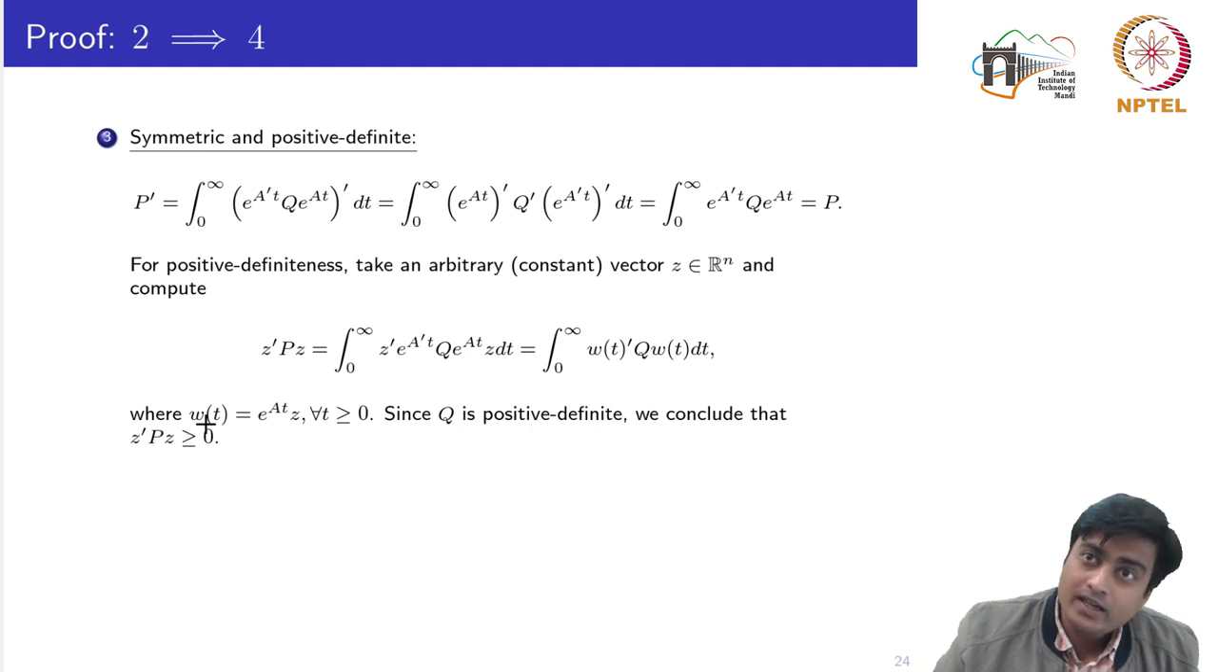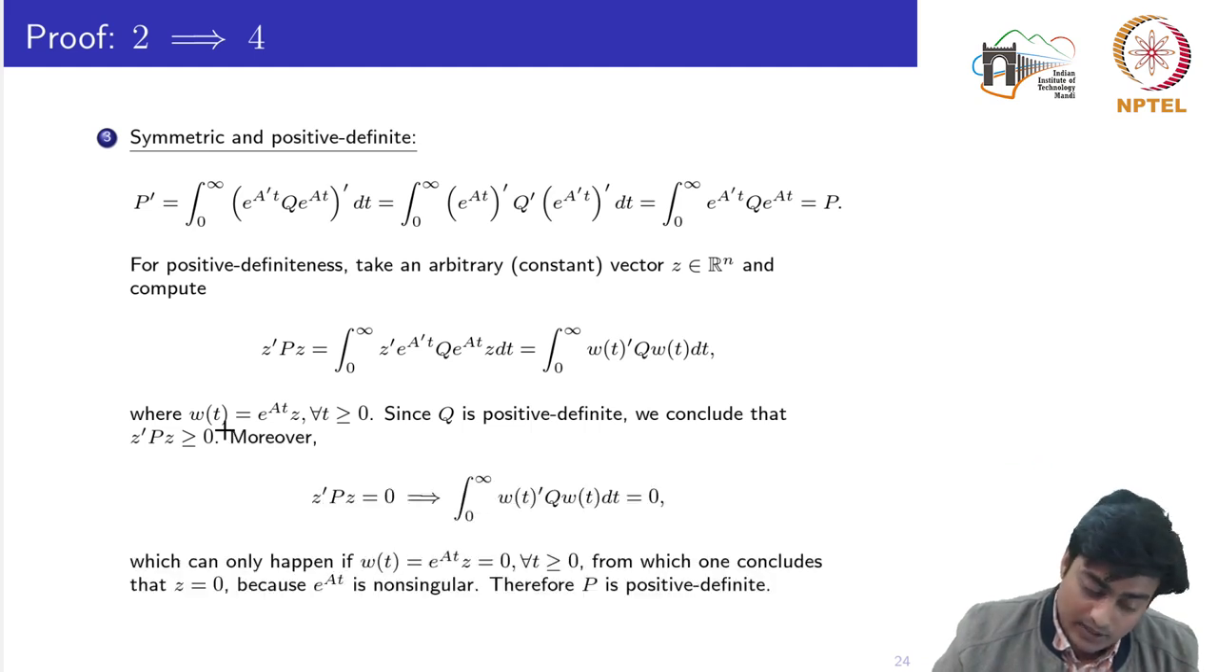For positive definiteness, the equal to part should not be 0. Since Z could be any arbitrary vector, we are not sure whether it would be only greater than or equal to 0, or greater than 0. So let's see. Z transpose PZ would be equal to 0 if this part is equal to 0. Now notice that this is a quadratic form, and it would go to 0 only if this w(t) signal is 0, because Q is a positive definite matrix.